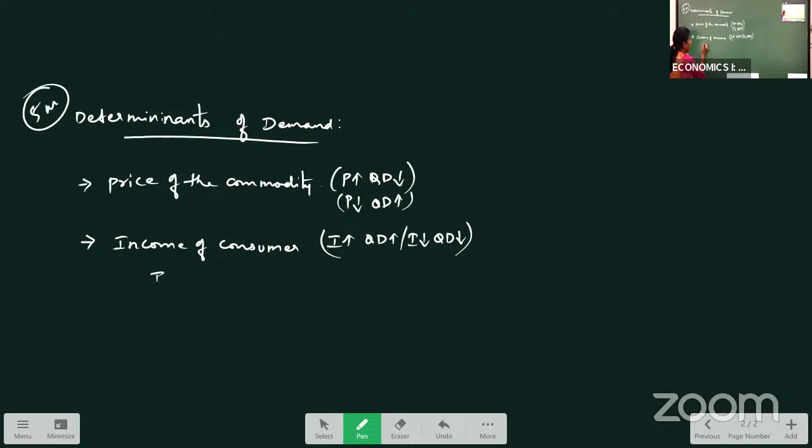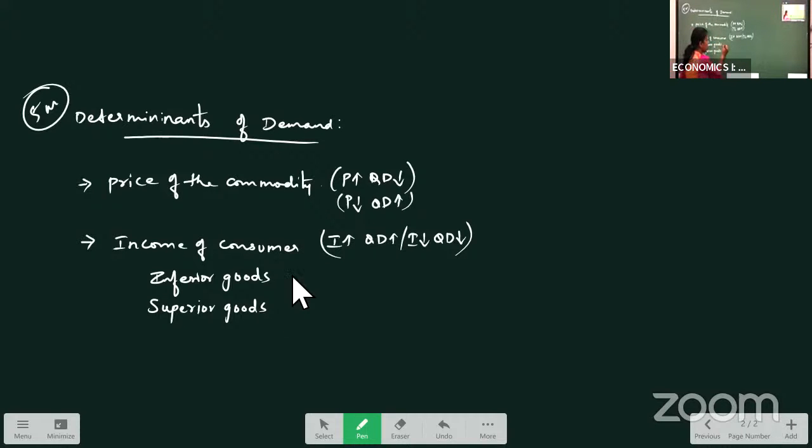We have inferior goods and superior goods. Relating to this, we will discuss in detail in the next topics when we come across income demand. Now, in determinants, you have to write this one. As the income increases, the demand for the commodity increases. When income decreases, demand also decreases, because income is the purchasing power of the consumer.